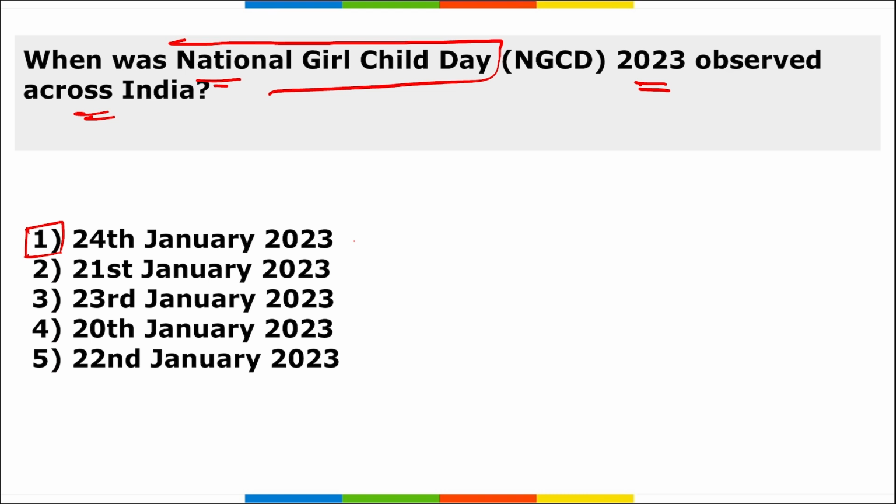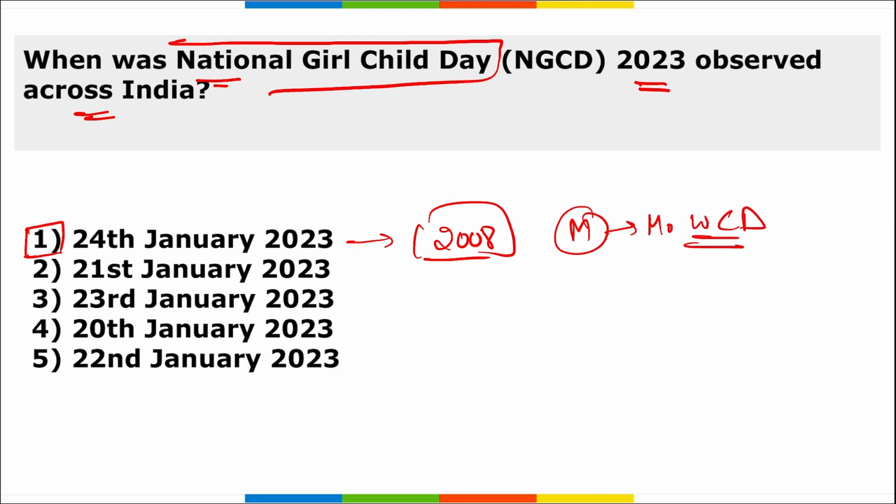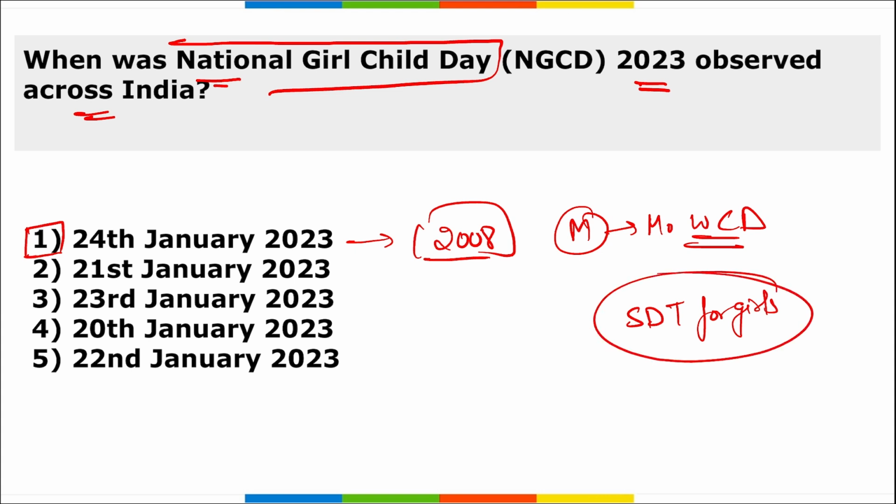National Girl Child Day was established in 2008, and the first ever observance was on 24th of January 2008. The ministry that observes it is the Ministry of Women and Child Development. The event of National Girl Child Day was organized by the Department of School Education and Literacy, Ministry of Education, with the theme of self-defense training for girls. This is the theme under which the conferences were held.